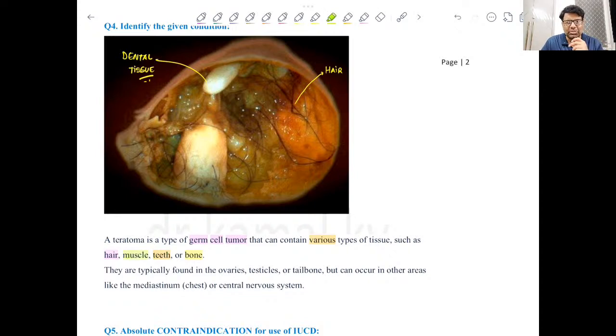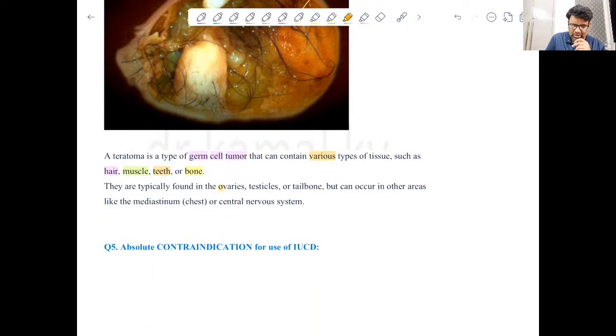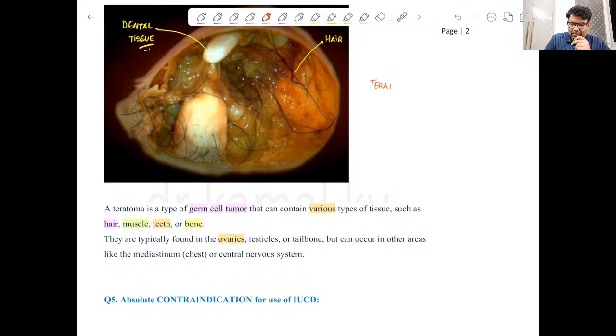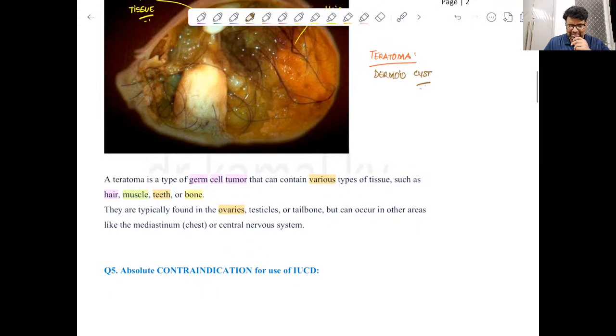So the moment you have this kind of presentation, don't hesitate to mark it as teratoma. And yes, these are commoner in ovary, testicles, but it can occur anywhere, right? So this is ovarian teratoma, also known as dermoid cyst. Clear? So teratoma or dermoid cyst, the easiest of all conditions in which we are given gross appearance. So the moment you see hairs, teeth, straight away teratoma.